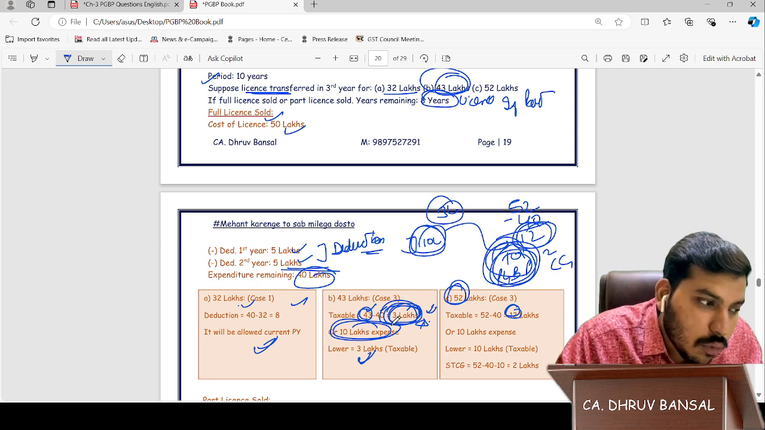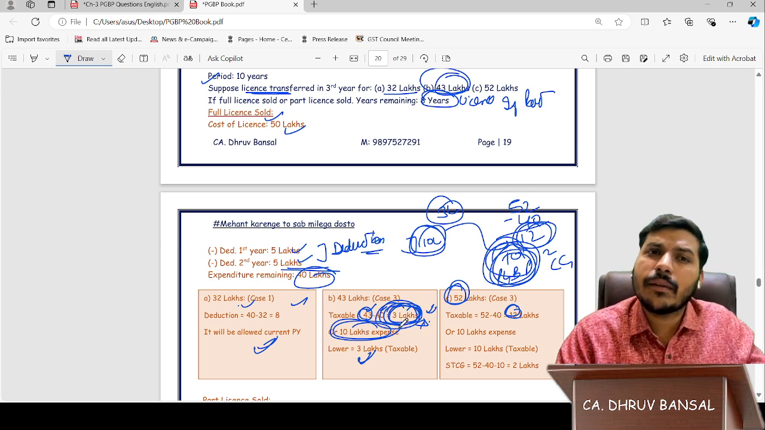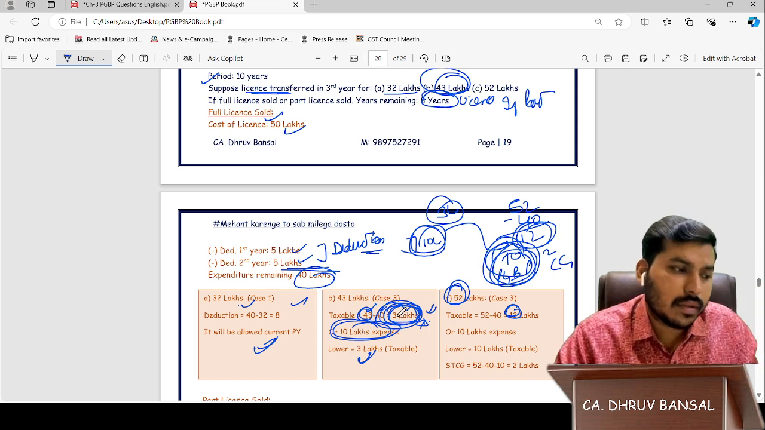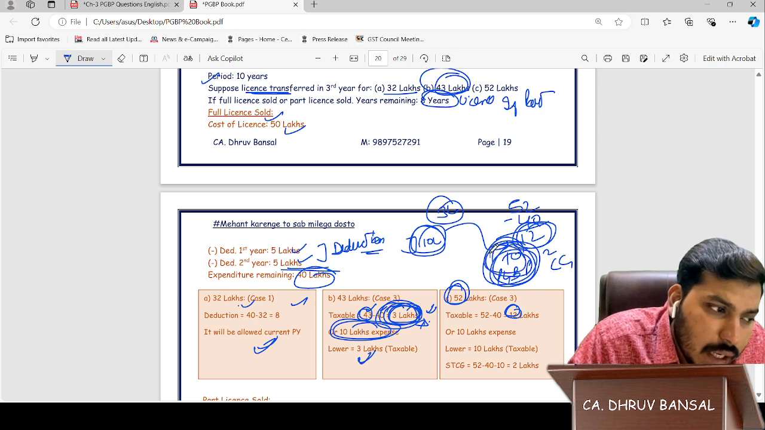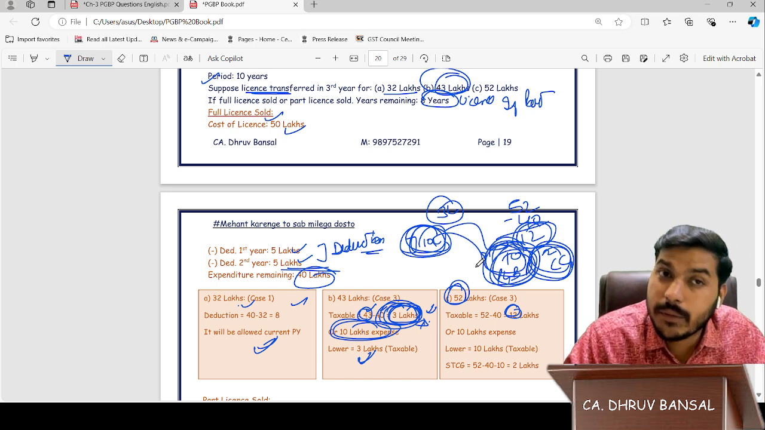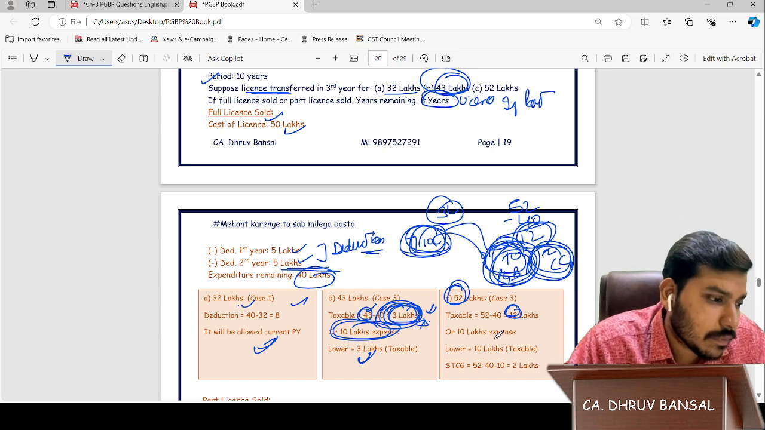Here, out of 10 lakh, 3 lakh was part of PGBP, and 7 lakh lapsed. Out of 12 lakh, 10 lakh was PGBP and 2 lakh will be capital gains, only because 10 lakh was allowed earlier. That will be capital gain, and that will be PGBP 10 lakhs.